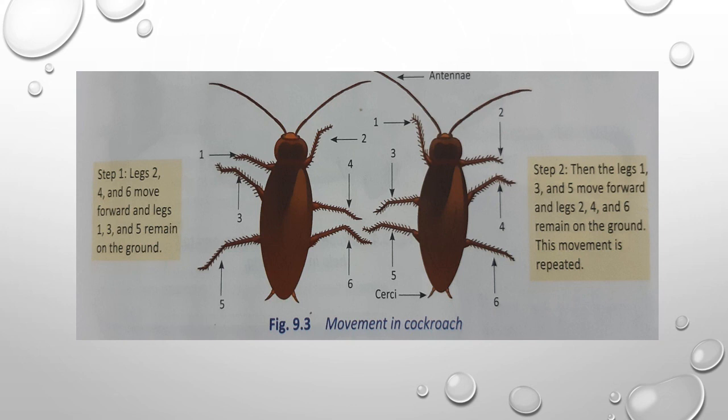Then the steps once again, how the cockroaches move. Legs 2, 4 and 6 move forward, and legs 1, 3 and 5 remain on the ground. Then legs 1, 3 and 5 move forward, and legs 2, 4 and 6 remain on the ground. In this way the cockroach's movement is repeated.